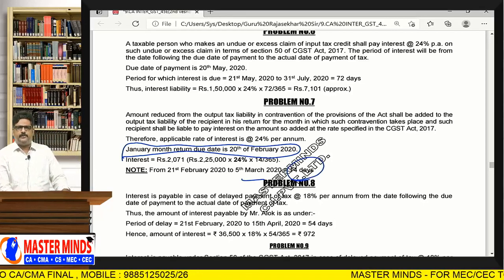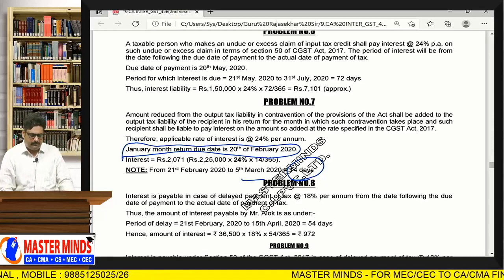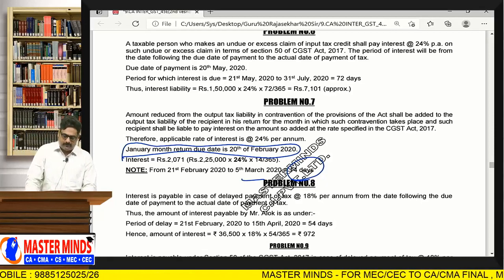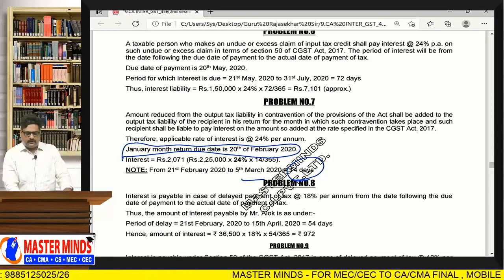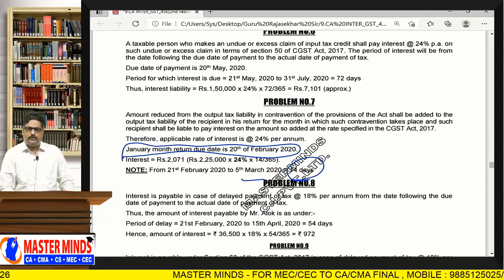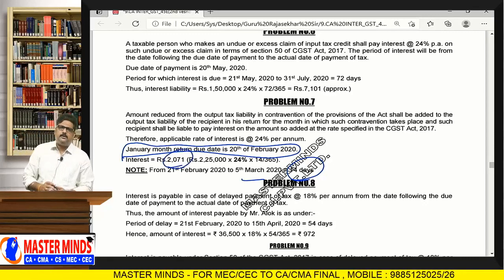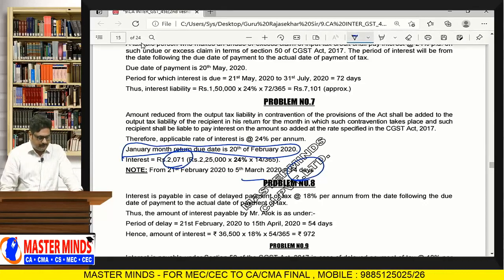So what is the rate of interest with respect to excess reduction of tax liability, ma'am? Yes, 24%. So what is the amount? 2,25,000 into 24% into 14 by 365. How much amount we will get, ma'am? 2071. This is the point you should remember.